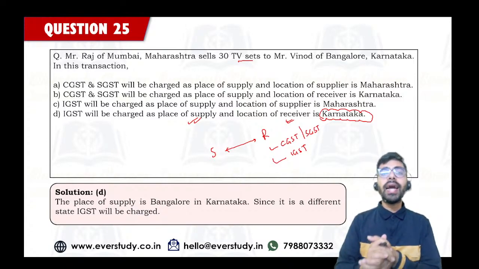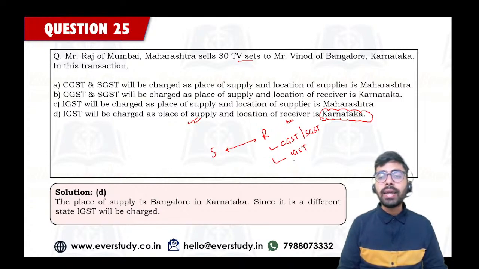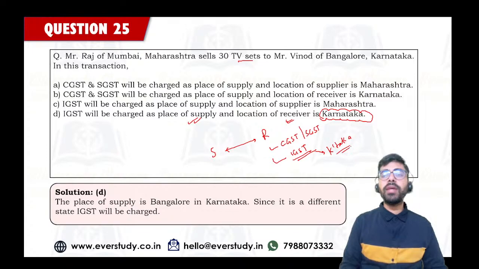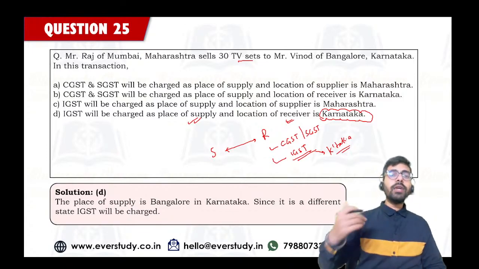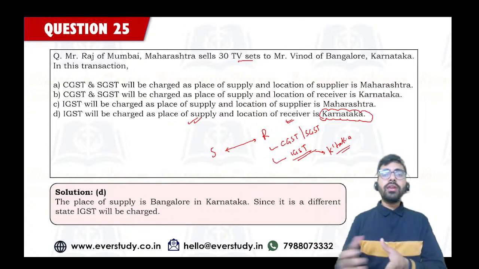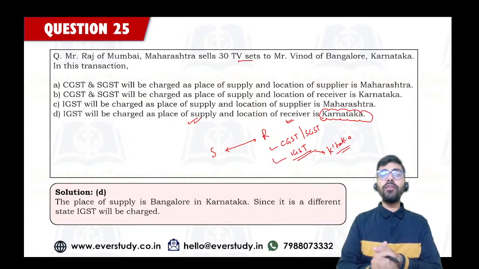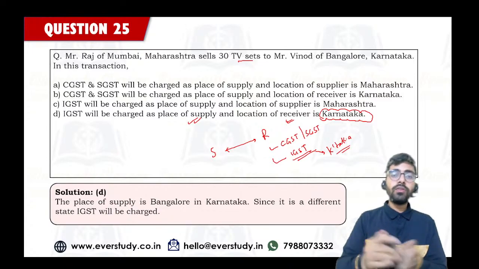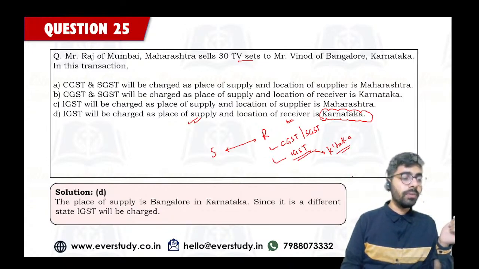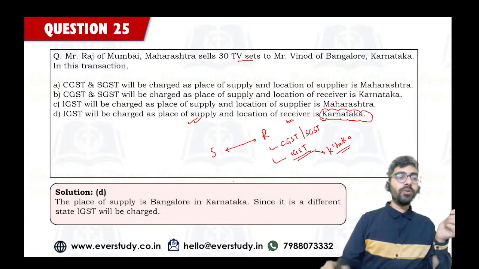That's why IGST is going to be charged and tax has to be given to Karnataka. GST is a destination based tax. Whichever state is the destination where the final consumption is going to happen, that state is going to get the benefit of that tax. So that's why the answer for this one is option number D. I hope this one is also clear now.